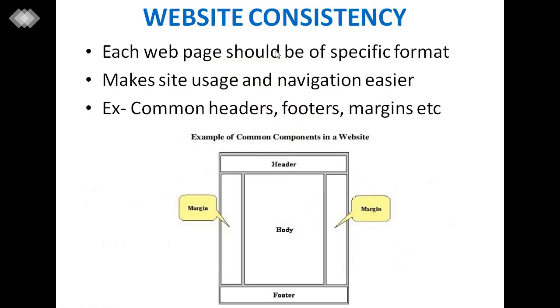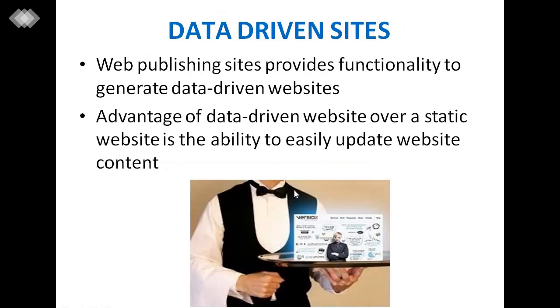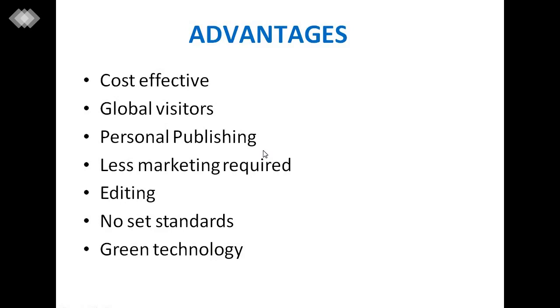Web content should be consistent, in a specific format. Web page navigation should be done by navigation menus. Some sites are data driven, which provide functionality related to data driven websites. Some advantages we have covered about web publishing are: cost effective, global visitors, personal publishing, editing, less marketing required, green technology, and no set standards.